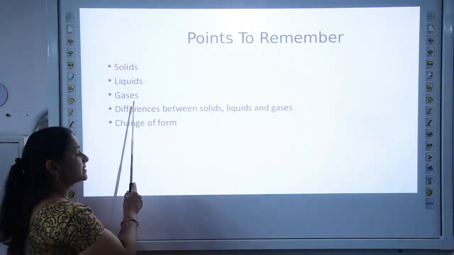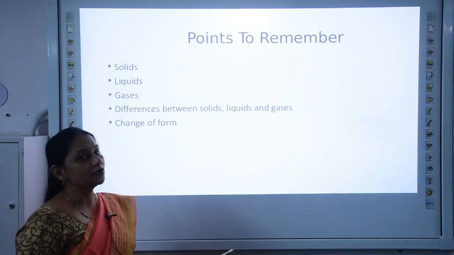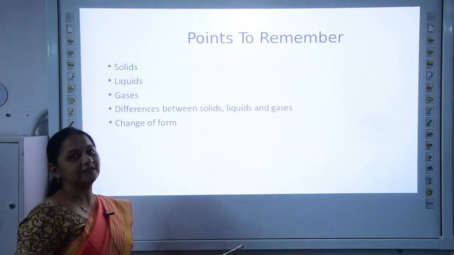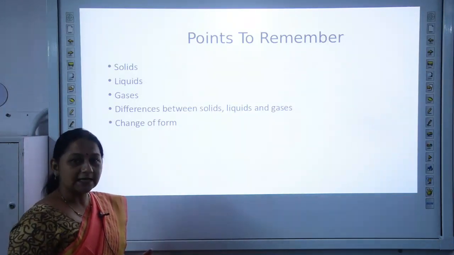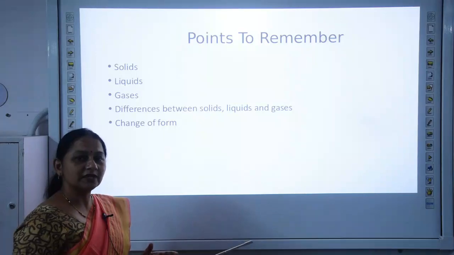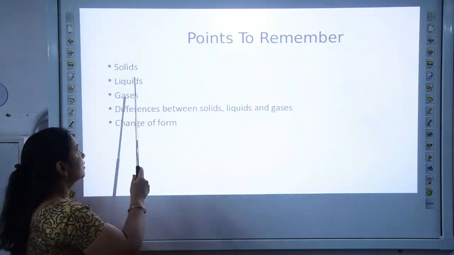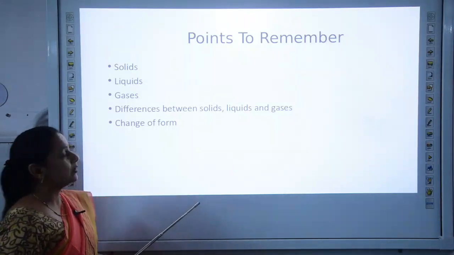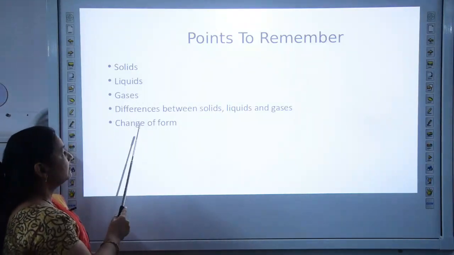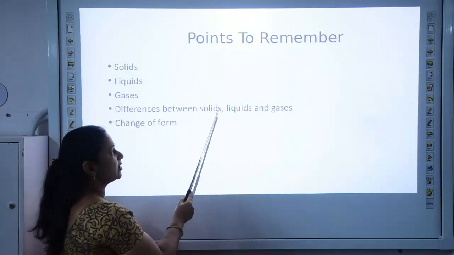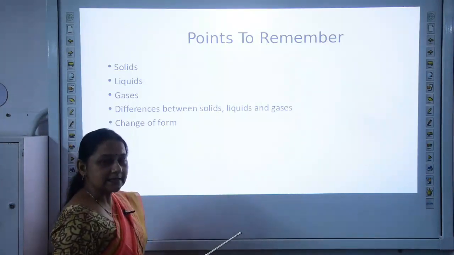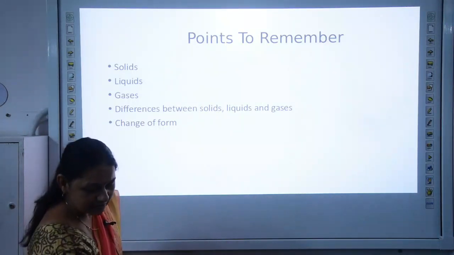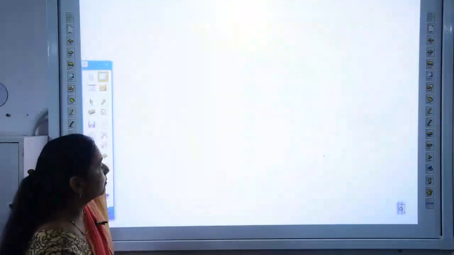Then gases. Gases, they do not have any fixed shape, neither do they have any fixed size because their molecules are very far apart. So liquids and gases, they can flow, and so we call them fluids. Then we come to differences between solids, liquids and gases. Let us take up these differences in a tabular form.